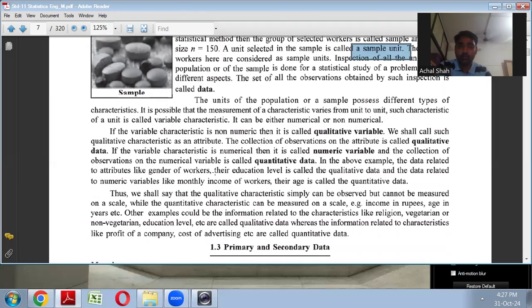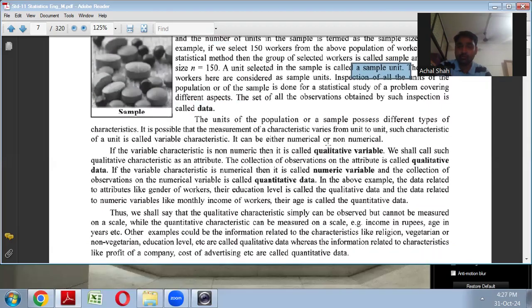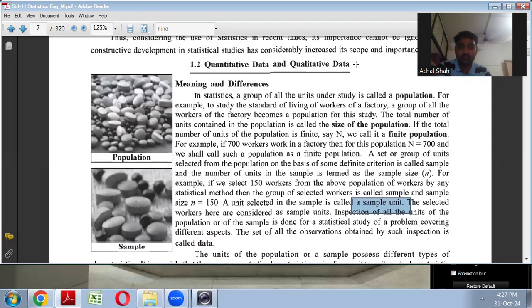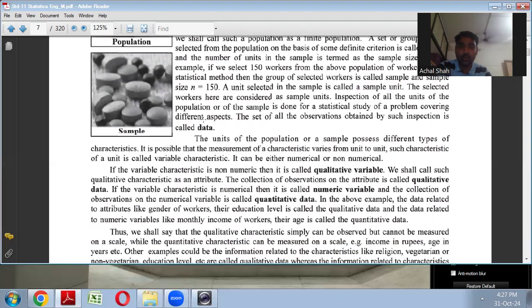Now there are two things, as I told you, bifurcation of data: quantitative data and qualitative data. When you are able to give a number, or you can count the data, some attribute which you can count, that is called quantitative data, right?